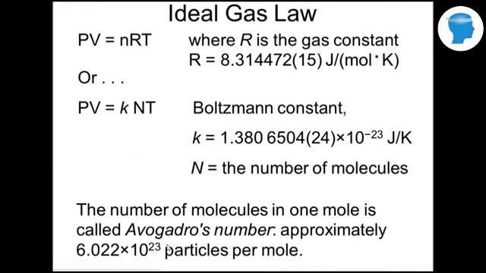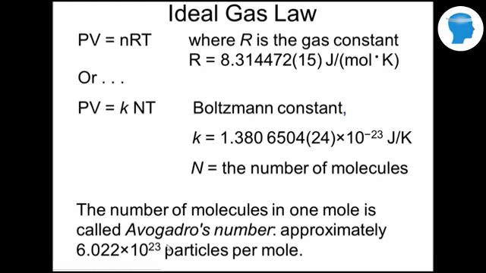So there's 2 forms of my ideal gas law. PV equals nRT, where R is the universal gas constant, 8.31 joules per mole Kelvin. Or you might see it in a different form, PV equals kNT, where k is the Boltzmann constant, 1.38 times 10 to the negative 23rd joules per Kelvin, and N is the number of molecules.